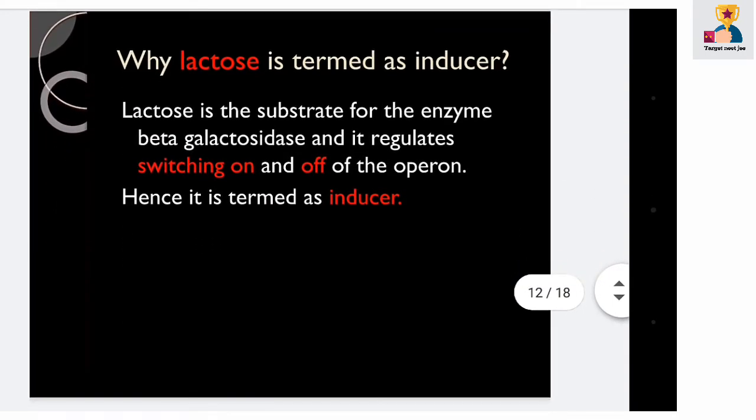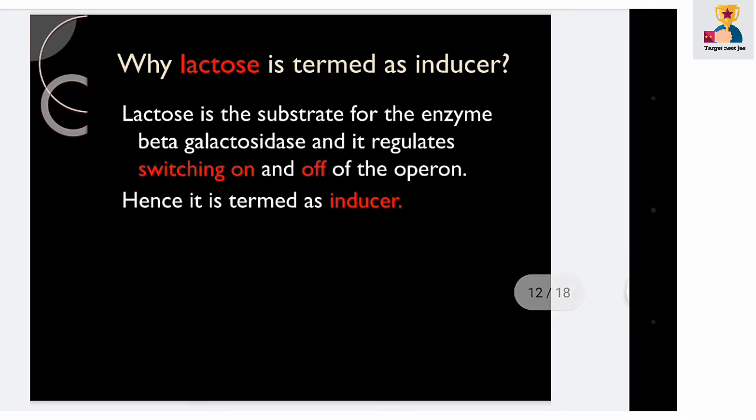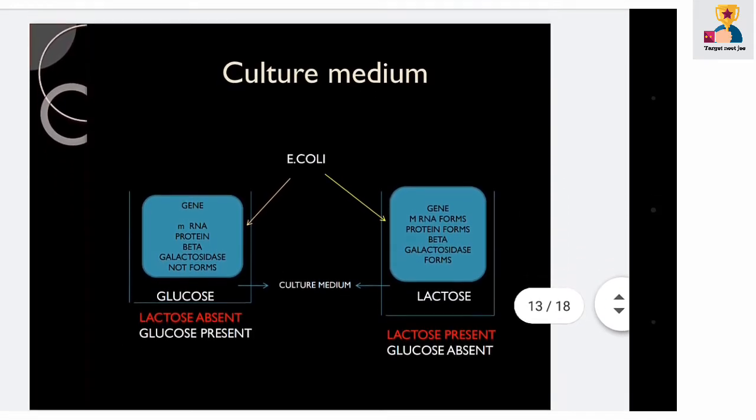Do you know why lactose is termed an inducer? Lactose is the substrate for the enzyme beta-galactosidase and it regulates switching the operon on and off. Hence it is termed an inducer.